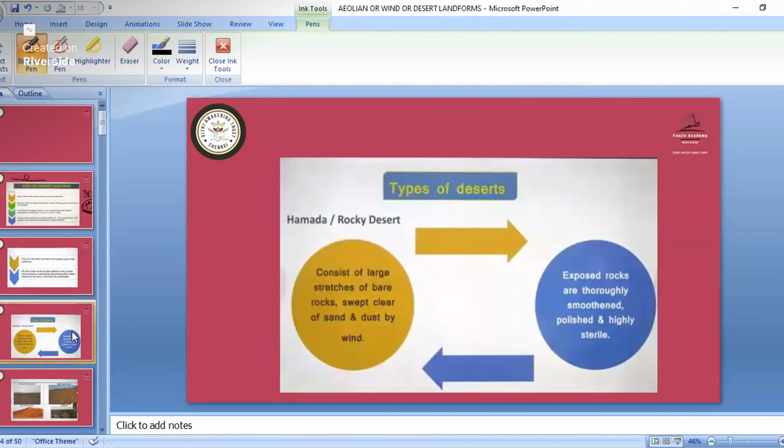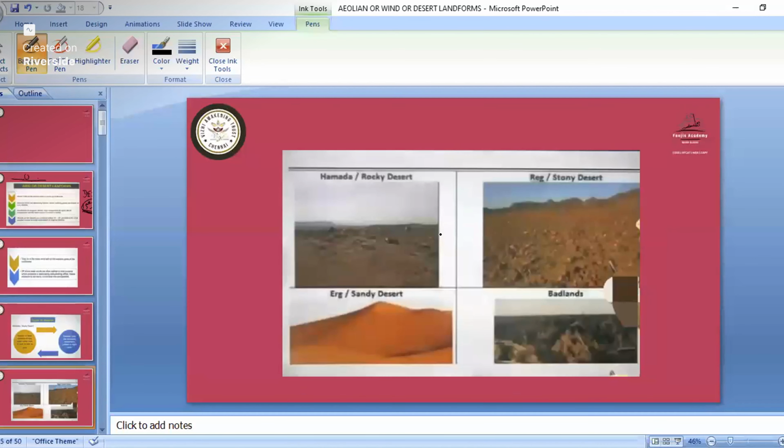So see, types of desert: we have the rocky desert. Rocky desert means big boulders and sandy particles will be there. It consists of large stretches of bare rock, like sand that is like a large rock. That is the hamada, the rocky desert. We see different types of rocks. So we have the hamada, then we have the reg or stony desert, then we have the erg or sandy desert, then we have the badland.